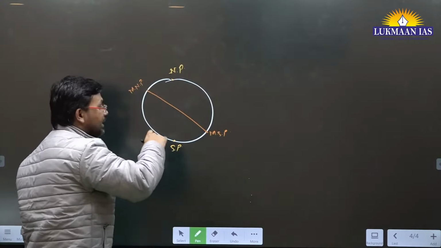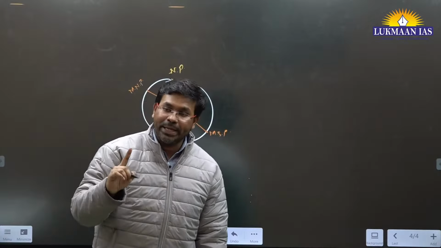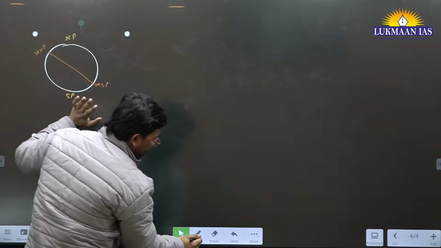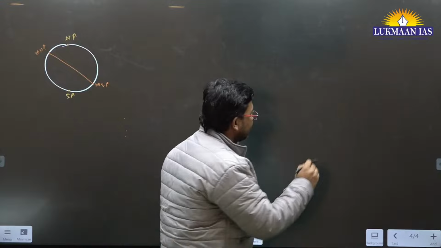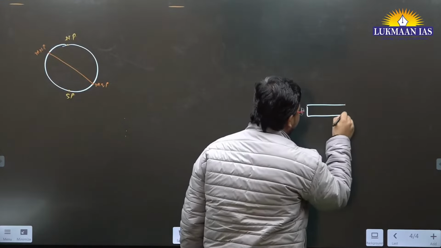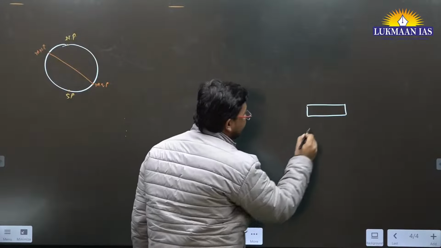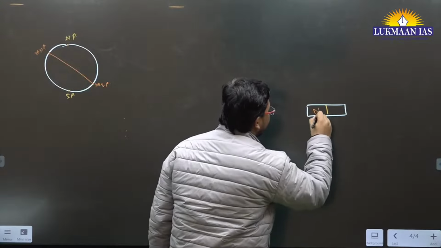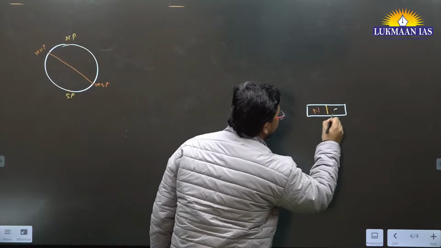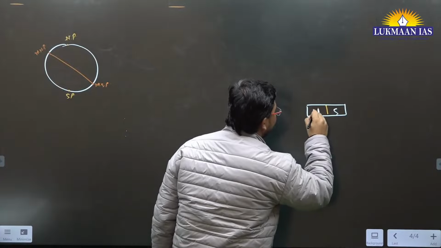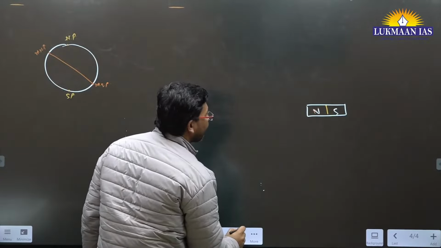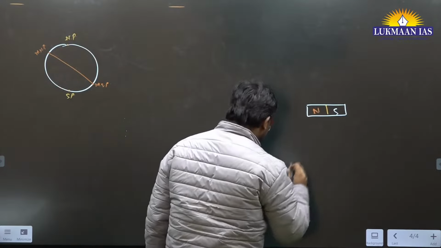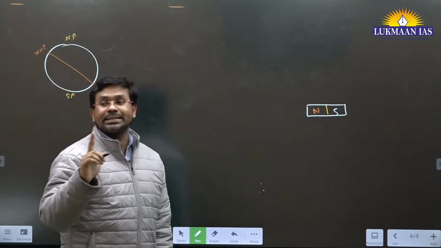So to understand the magnetism of the earth, I will first make you understand the magnet. What do we mean by a magnet? Before we move into this, you need to understand this thing. So let's say this is a magnet. We all know that a magnet exists as two poles. We have the north pole of the magnet and a south pole of the magnet. Magnet always exists with two poles.